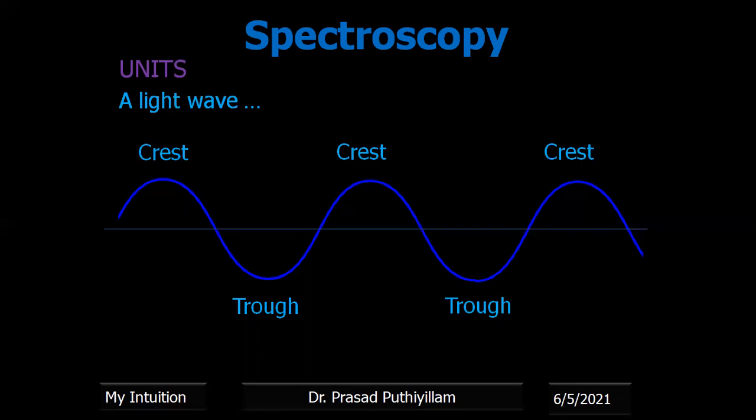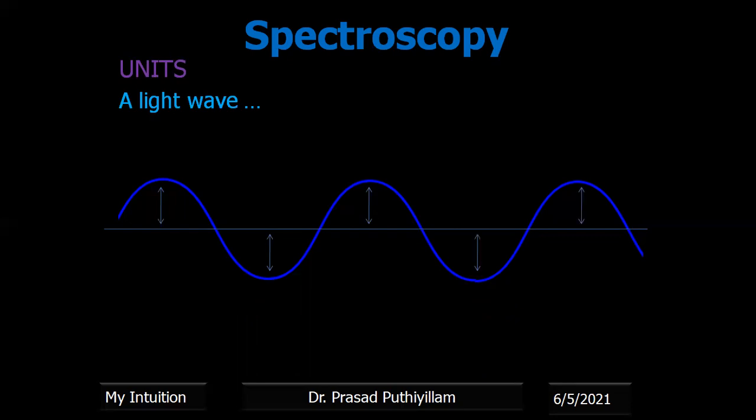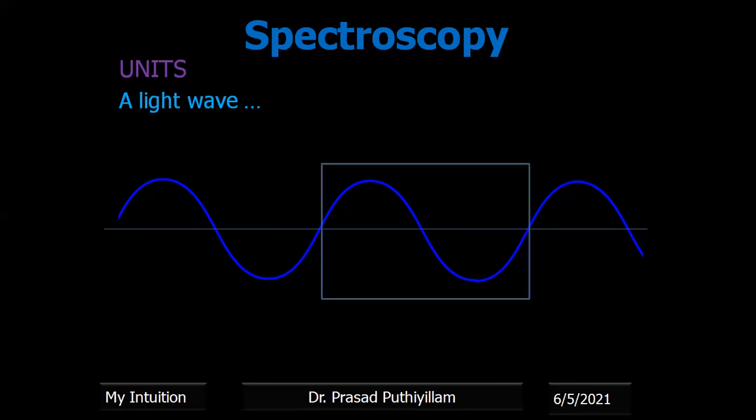So there are crests as well as troughs in a light wave, and the distance from the baseline to the crest or to the trough is equal. That is, the distance from the resting position to the crest, as well as from the resting position to the trough, is equal, and that is called the amplitude. Now the point of intersection of the baseline with the wave we call a node, and the completion of one crest as well as one trough we call one cycle of a wave.